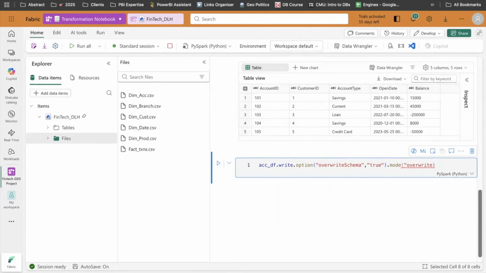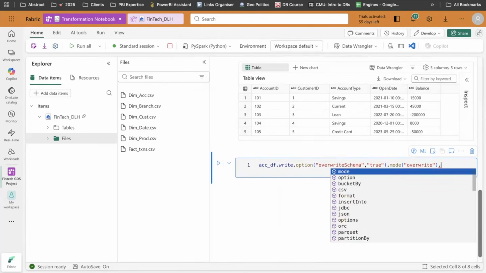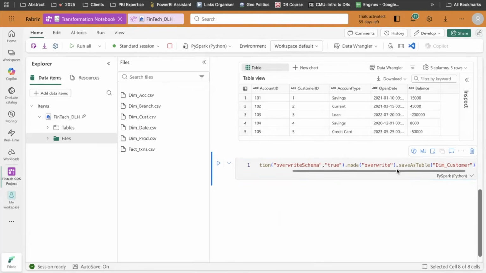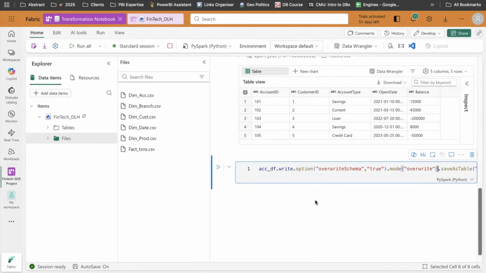Right now we don't have any table present, so it won't cause an issue. But in future, if we want to run the code again, this will save us from getting any error messages in the logs. Then I just need to save as table, and I will do dim customer. Here I need to pass the file name or the table name. So if I write dim customer here, this file will be saved in my warehouse or data lakehouse as a dim customer table. I can choose any name. Typically, it's a best practice that we follow the company rules they are preferring, and then we go with that.